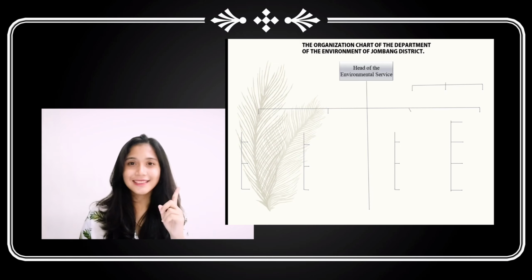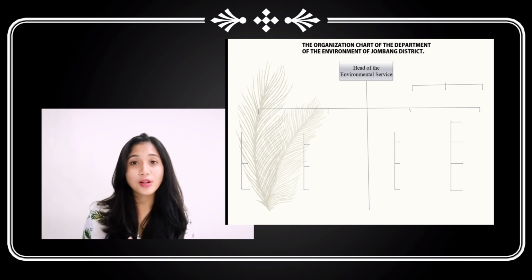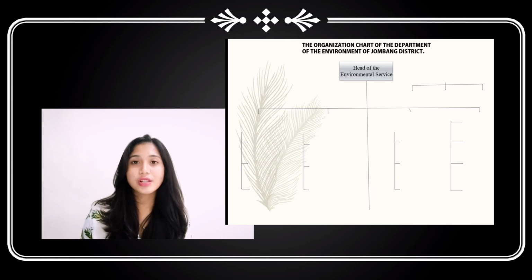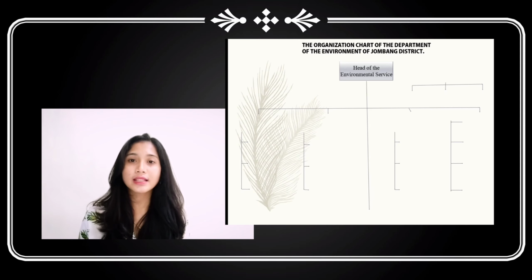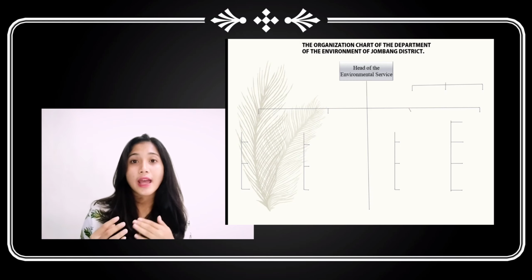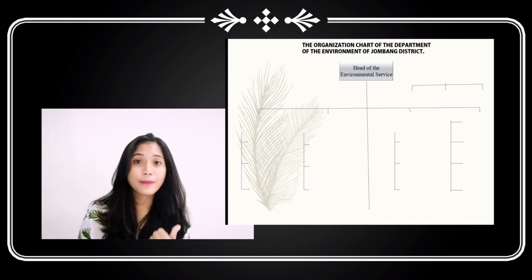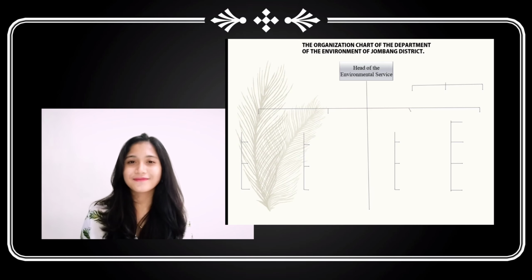Okay. 1. Formulating policies in the environmental sector. 2. Implementation of policies in the environmental sector. 3. Implementation of evaluation and reporting in the environmental sector. 4. Implementing the administration of the environmental service. And 5. Guidance for UPT and Environmental Service Function Group.